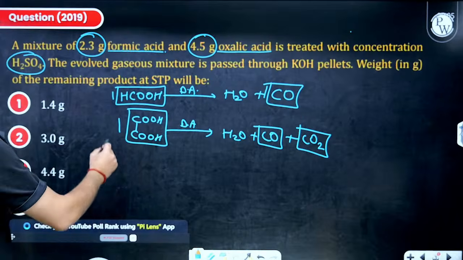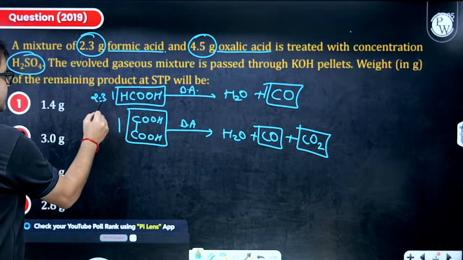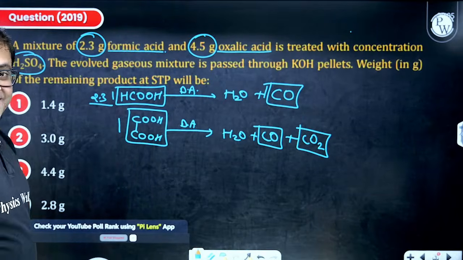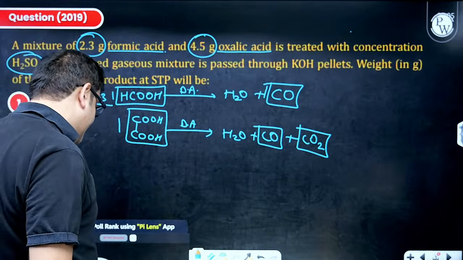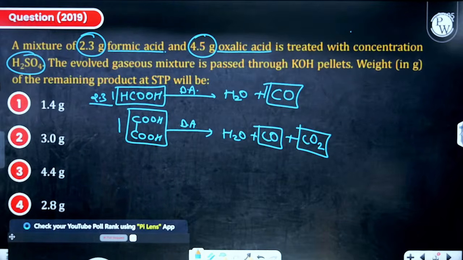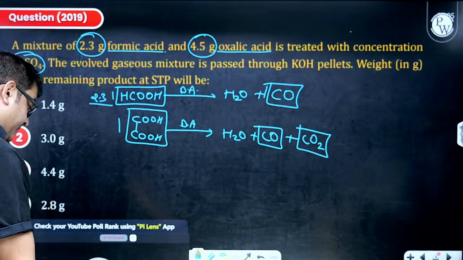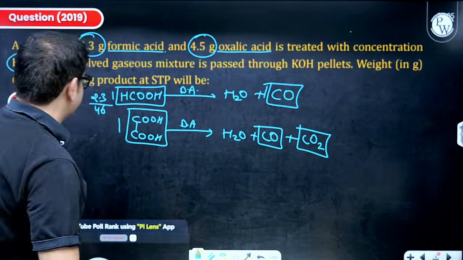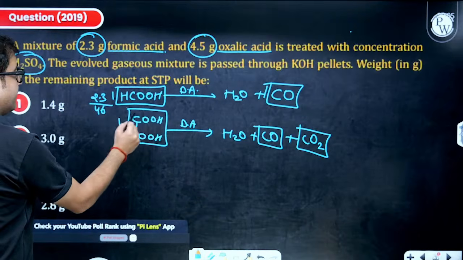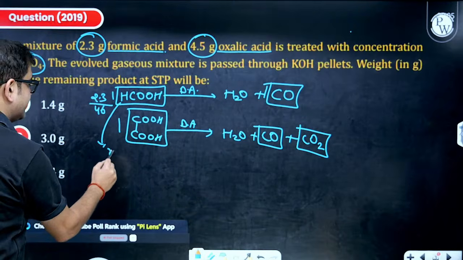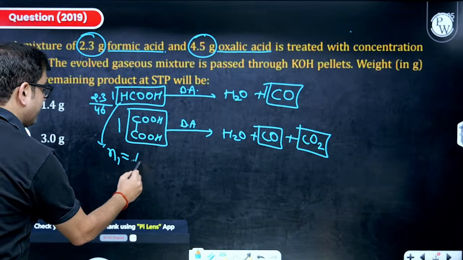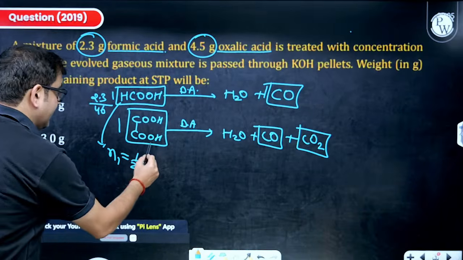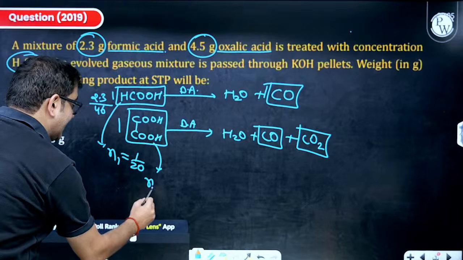Now, because I'm using 2.3 gram, what is its molecular mass? I hope everybody can see and calculate. For formic acid, I guess molecular mass is 46. Just check. Yes. So if it is 46, then this is the number of moles for formic acid. Let's say it is N1. It will be 1 by 20. Similarly, let us calculate moles for oxalic acid, N2.